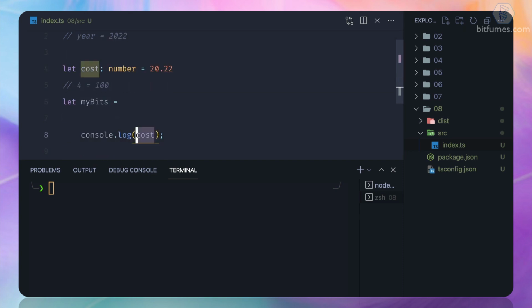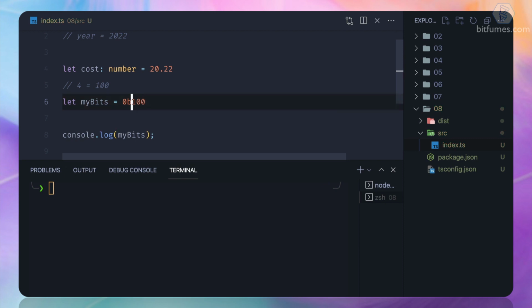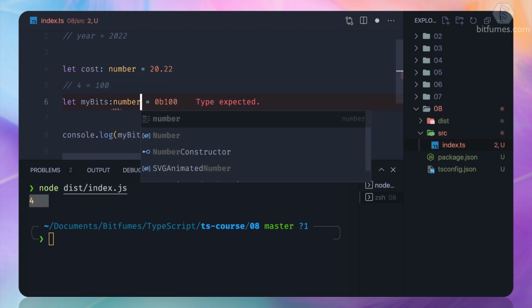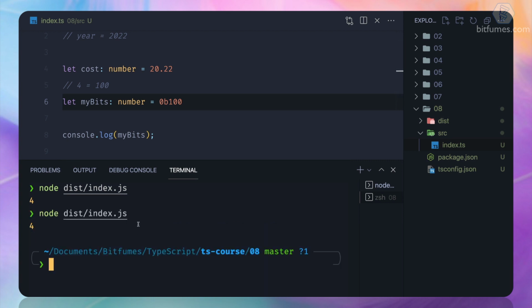Let's say my bits is going to be 0b100. Starting with 0b represents that the number I have written here is a binary number. One more time, you can see on the console we get 4. Why? Because it's a binary number. And now even if I type it, then also it's going to work because, as I said, number can hold binary numbers also.